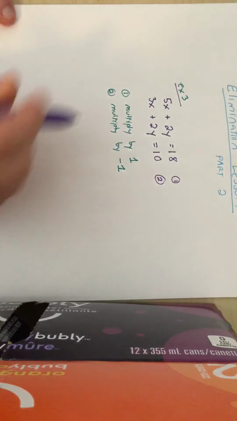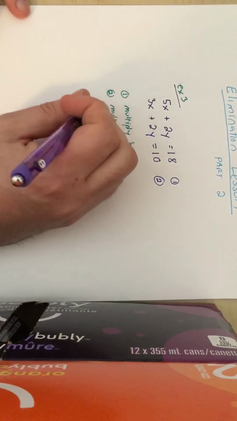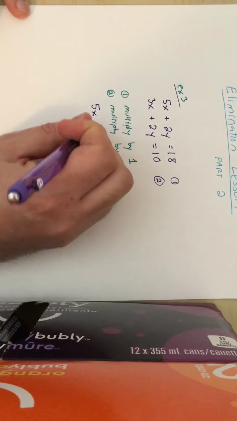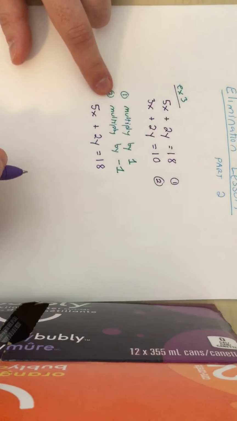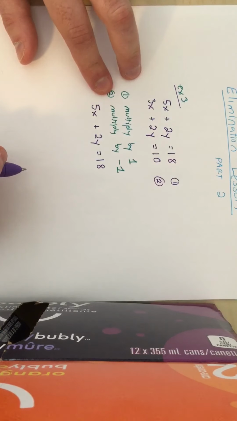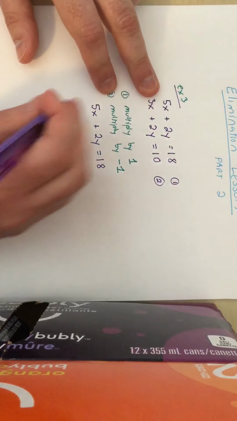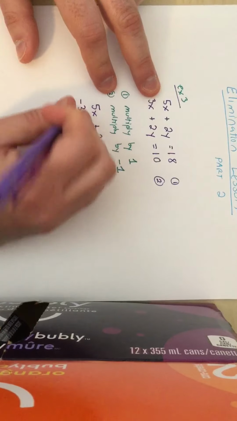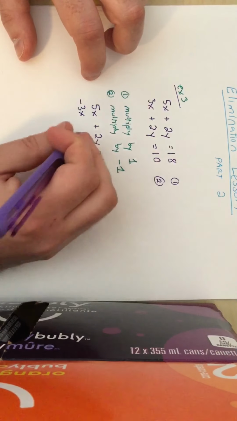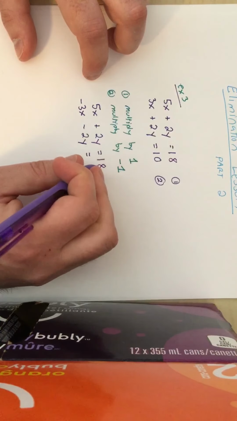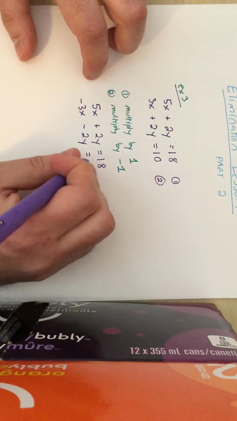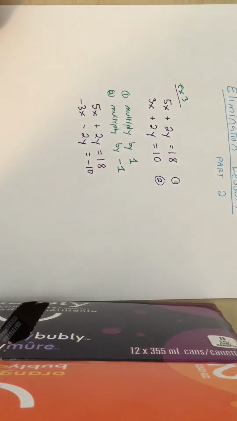So what happens? We multiply the first equation by 1, and nothing special happens at all. We get 5x plus 2y equals 18. We multiplied the second one by negative 1. So 3 times negative 1 is negative 3, 2 times negative 1 is negative 2, and 10 times negative 1 is negative 10.